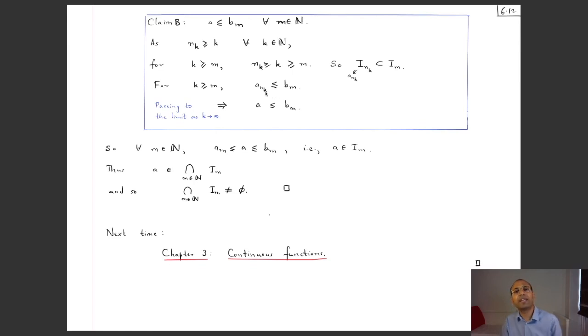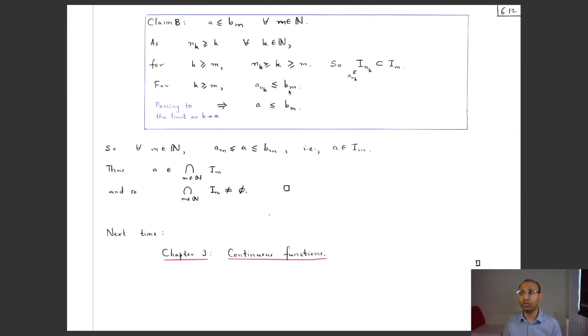In particular, a_nk is less than or equal to bm, and this happens for all the k's which are bigger than m. So think of the two sequences which are indexed by k, and you have that for all the k's beyond m, a_nk is less than or equal to the kth term of this other sequence, which is the constant sequence bm, bm, bm.